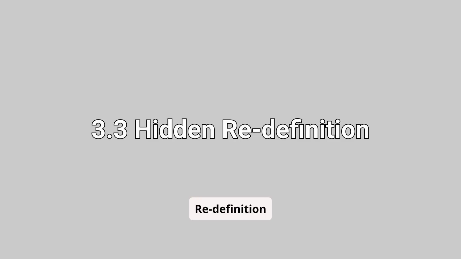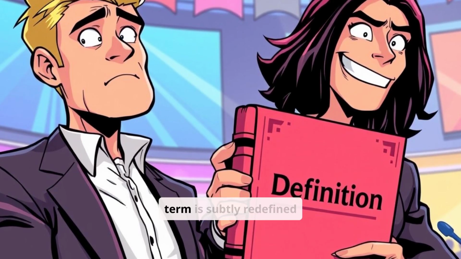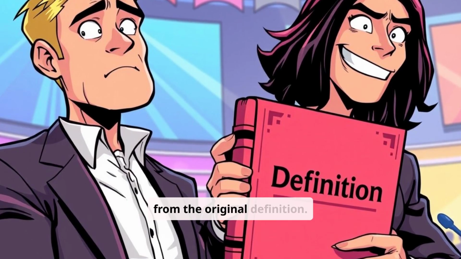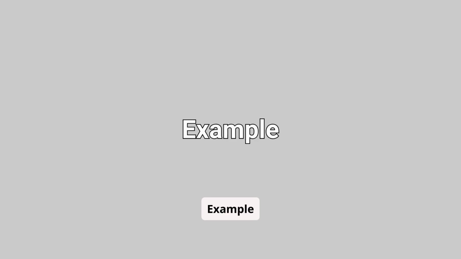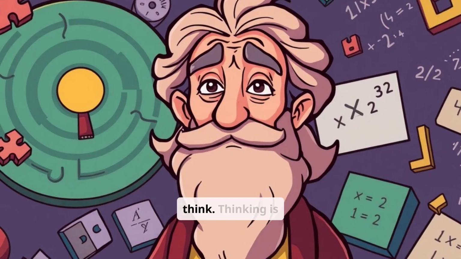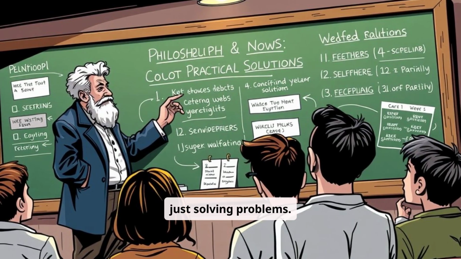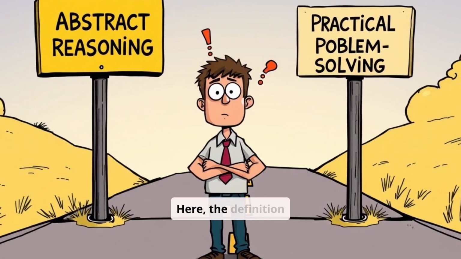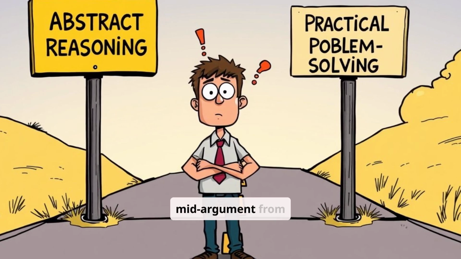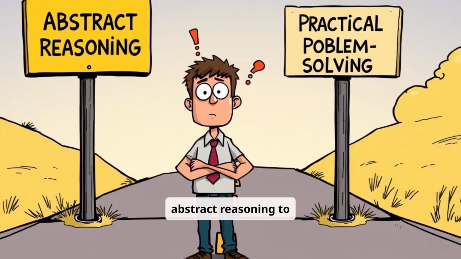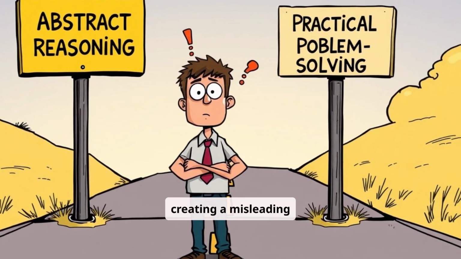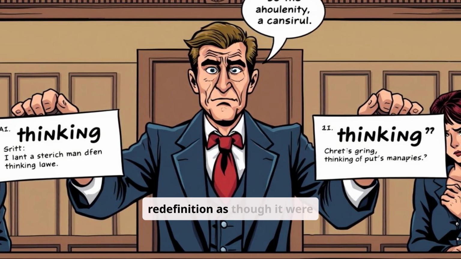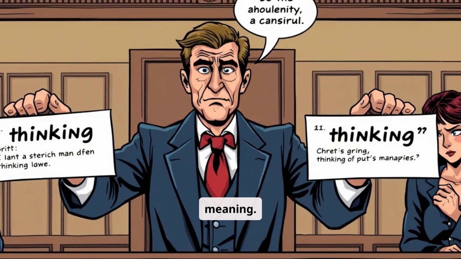3.3 Hidden redefinition. This fallacy occurs when a term is subtly redefined during an argument, making it seem like the conclusion follows from the original definition. Example: philosophy teaches you how to think. Thinking is just solving problems. Therefore, philosophy is about solving practical problems. Here, the definition of thinking changes mid-argument from abstract reasoning to practical problem-solving, creating a misleading conclusion. The fallacy lies in presenting the redefinition as though it were consistent with the original meaning.